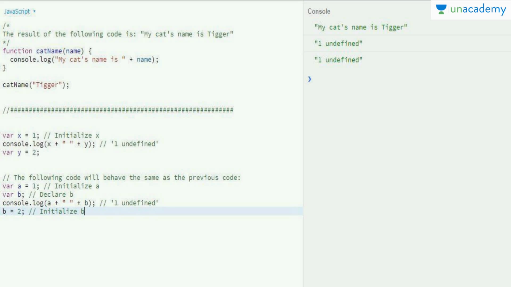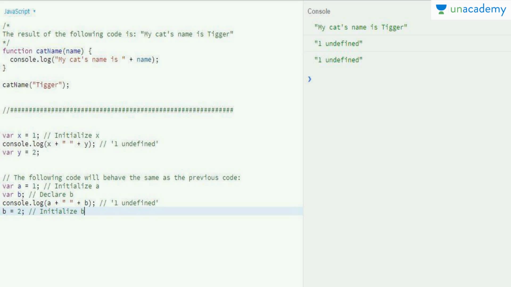So when the console.log statement runs, we get the value 1 and then a space. After that there is y. y is already declared because, due to hoisting, the var y statement goes to the top of the code. But y is not initialized with a value, so we get undefined. After that we initialize the value of y, so that will work fine after that statement.